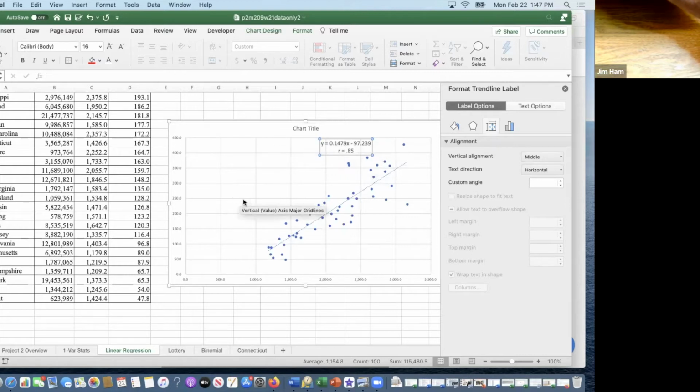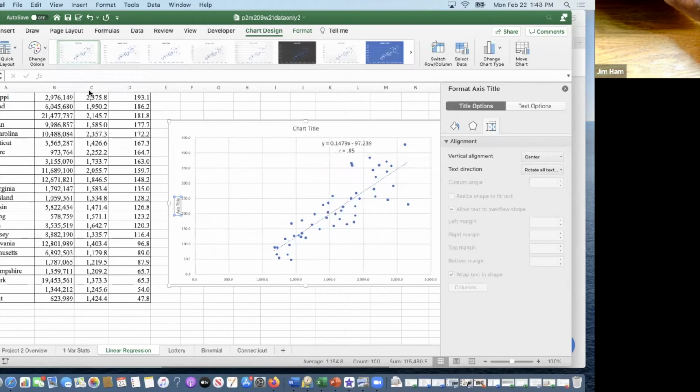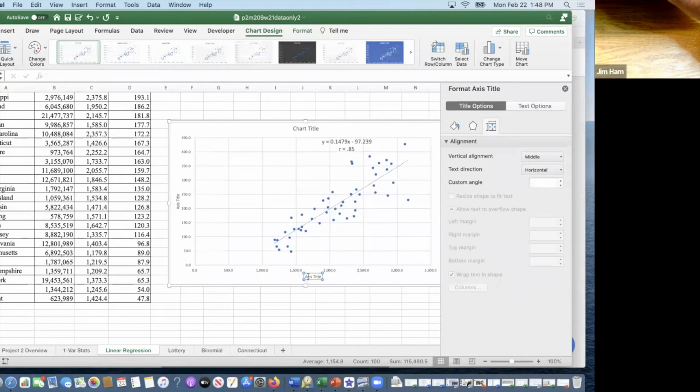Your title should be on here. You should label this axis with the appropriate unit. So click on there, add a chart element, axis title, primary vertical, and then come in here and click the meaning of that one. And then insert a chart element, axis title, primary horizontal, come down here, click on that one, change the axis title to something more meaningful. All right, this is not the graph we want.